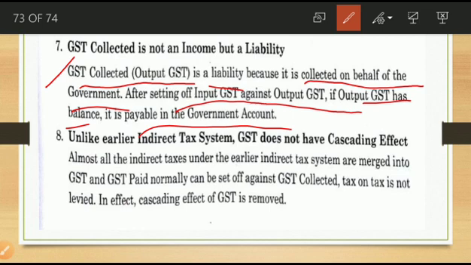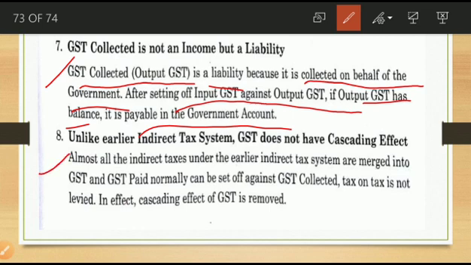That means first the input GST, the paid GST, can be adjusted against this output GST, and the balance is his or her responsibility to pay to the government account. From that point of view, we can say collected GST is not an income but a liability.